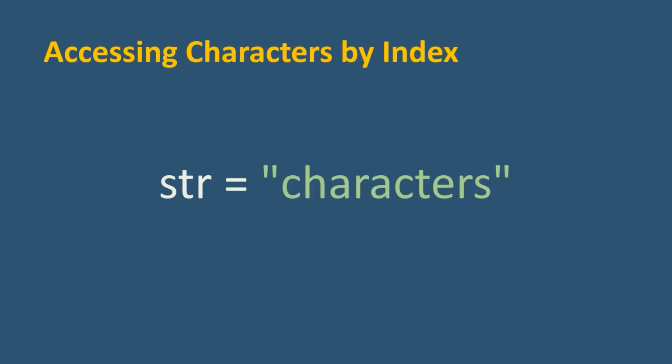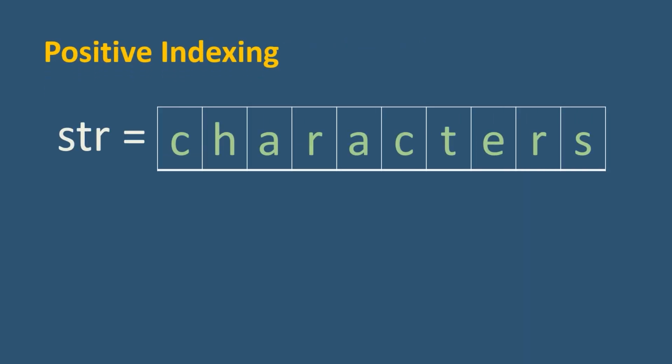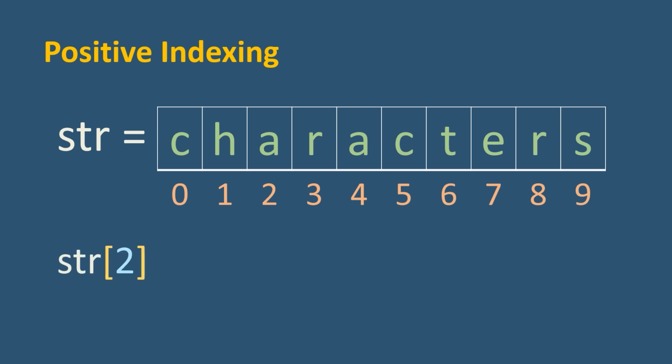Strings in Python are essentially sequences of characters. Since strings are ordered sequences of characters, each character in a string has a specific index or position. Indexing starts from 0, where the first character has an index of 0, the second character has an index of 1, and so on. We can access individual characters in the string by using square brackets and specifying the index of the character we want to access.